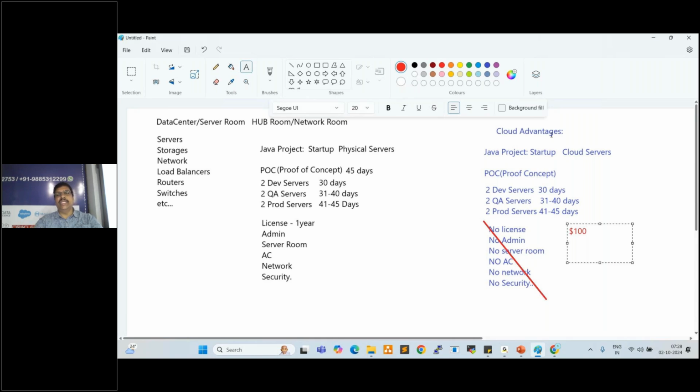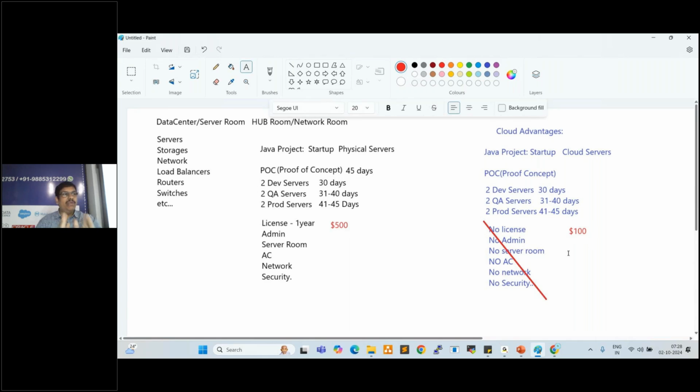But whereas physical side, physical servers, $500 will be wasted because you need to buy licensing, admin, server room, everything, right? So physical servers costing is higher. These are all not on-demand servers. These are all physical servers, right? So here $500 will be wasted. Here $100 will be wasted in case the client is not approved the POC.